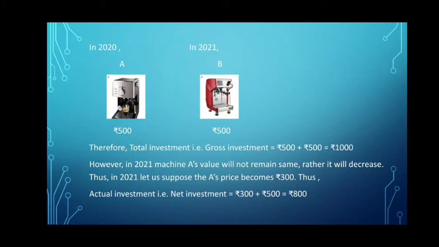Let us consider that the fallen value is rupees 200. That is, coffee machine A's value has fallen by 200 in 2021. That is why coffee machine A's price in 2021 has become 300. So in 2021, the producer has actually invested rupees 800. And this is known as net investment, which is the actual investment done by the producer.